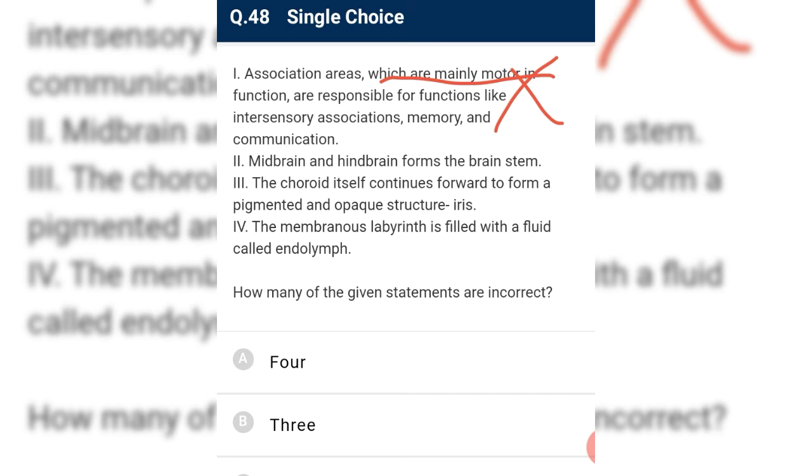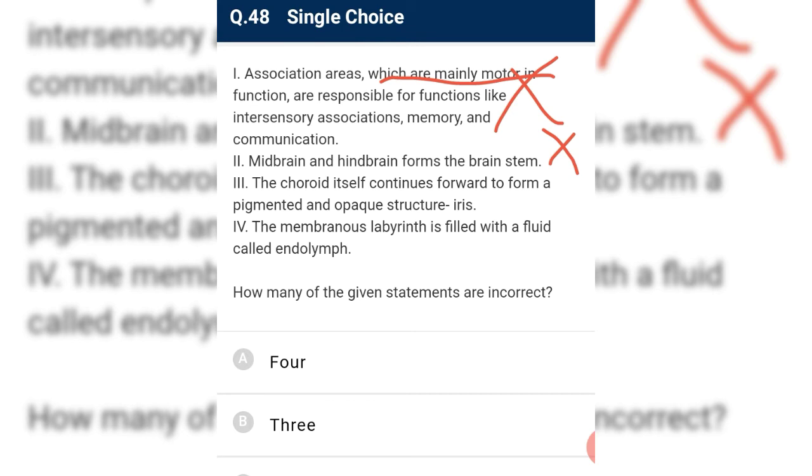Midbrain and hindbrain form the brainstem. No, that is written in the old NCERT, but they have corrected it. It is midbrain plus hindbrain excluding the cerebellum, or midbrain plus pons and medulla, that form the brainstem, so it is also incorrect. 1 is incorrect, 2 is incorrect.